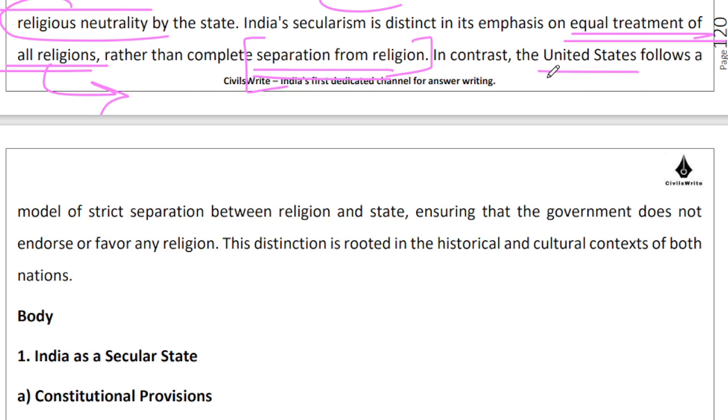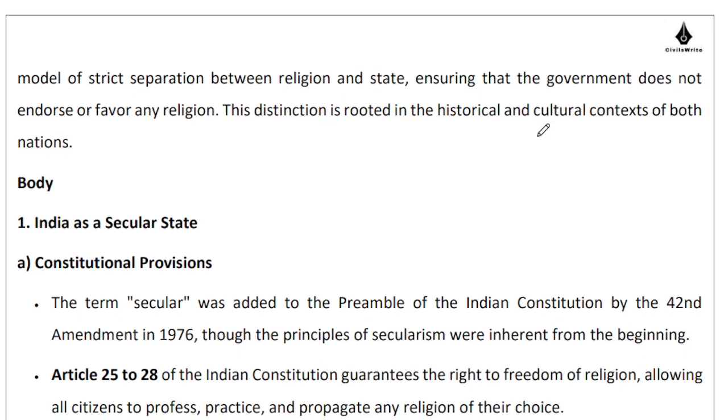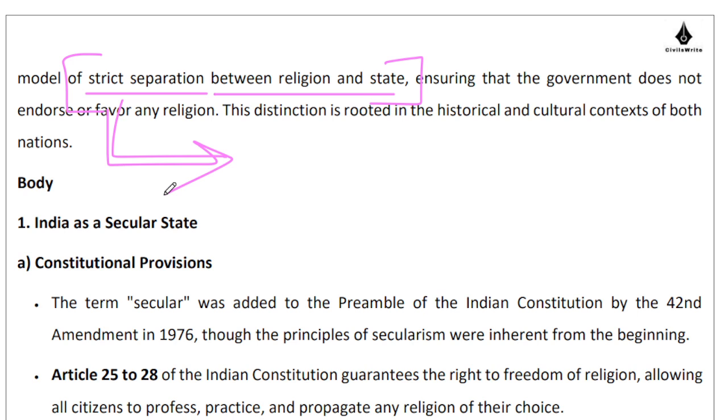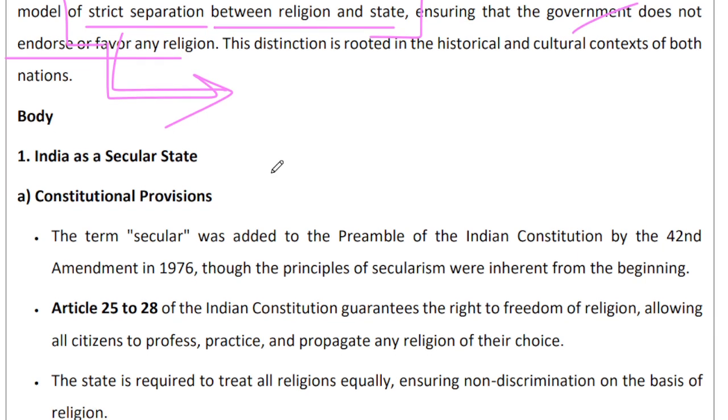Whereas when you compare with, let's say, the United States of America, they have a strict separation between religion and state. Of course, this can be questioned because on their currency they have printed "In God We Trust". So this strict separation does exist, but it's not foolproof there either. But yes, coming back to the point, the government does not endorse or favor any religion.